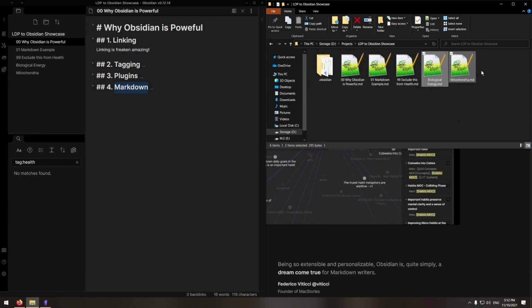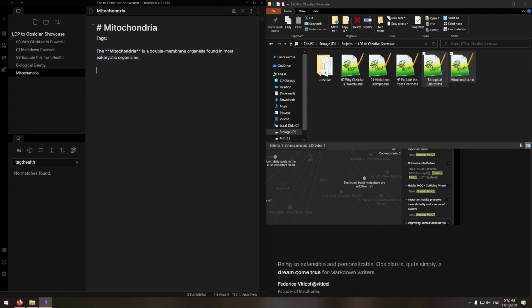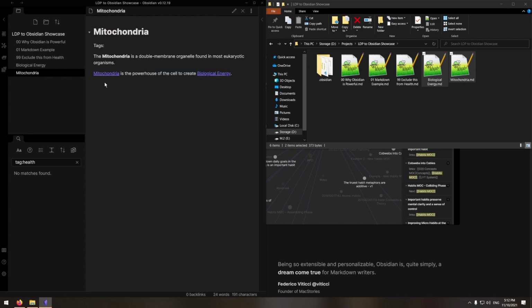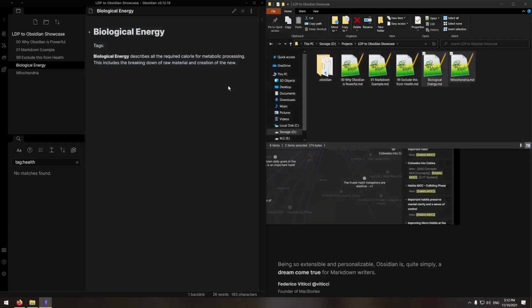Let's say you have 2 text files, which I'll refer to as notes. One note talks about the mitochondria, and the other note talks about biological energy. You can link these 2 ideas together and say that the mitochondria is the powerhouse of the cell to create biological energy. Linking is done by encasing the file name in double square brackets. This is useful such that in the future, you can come back to the mitochondria note and then rediscover that it links to biological energy.